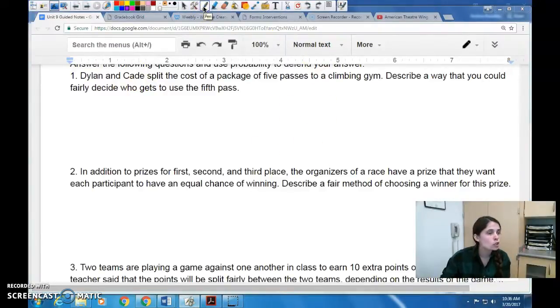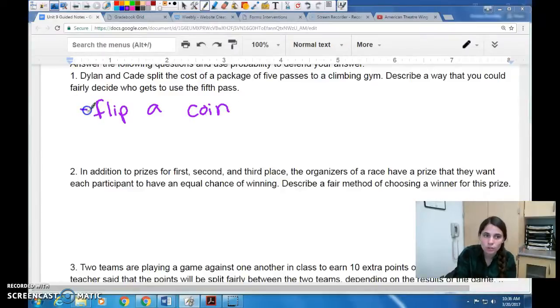So they each get 2 passes to start. To decide who gets the 5th, well, there's a few ways you could do it. One way is you could flip a coin, and if it gets heads, Dylan gets it, and if it's tails, Cade gets it. Then each of them have a 50% chance of winning, so that's a fair way to choose.